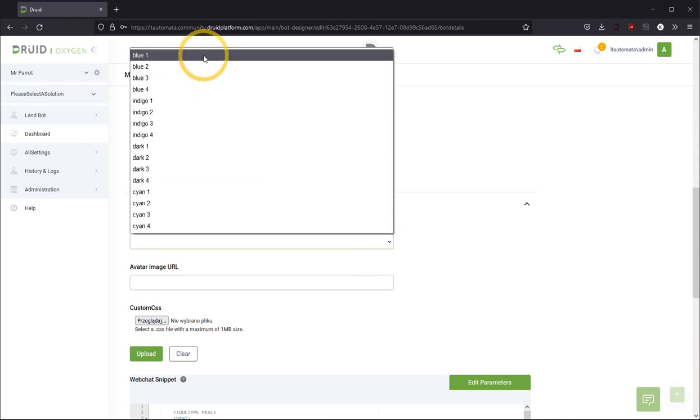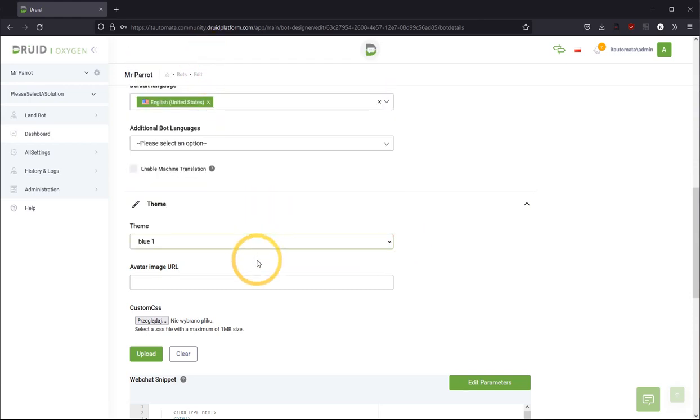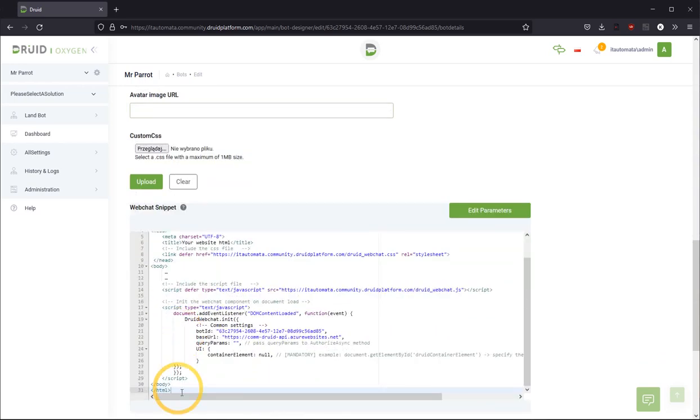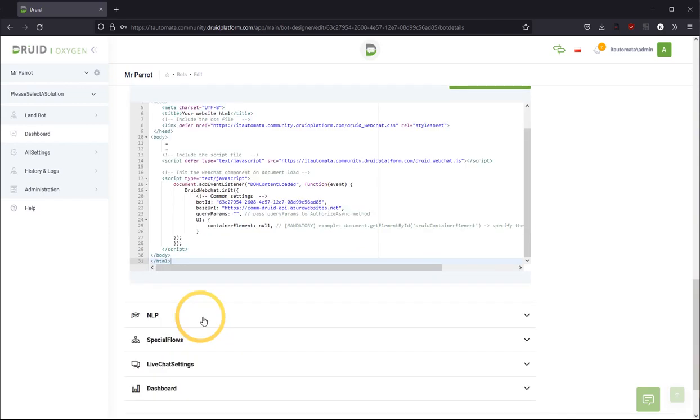We have to choose a theme for our chatbot. We can also add avatar, but not in this case. And below we've got HTML code that can be added to your website.